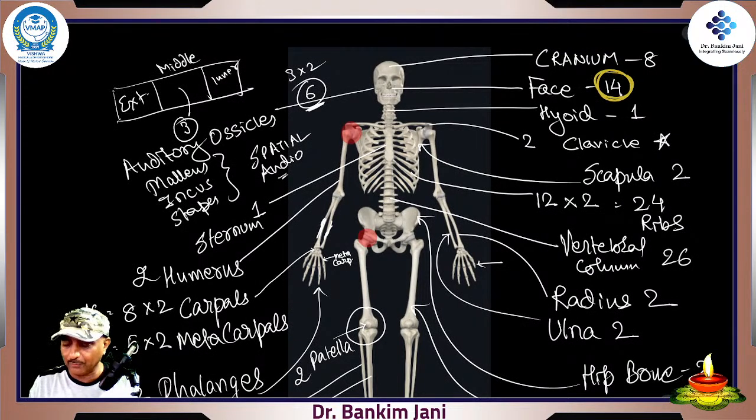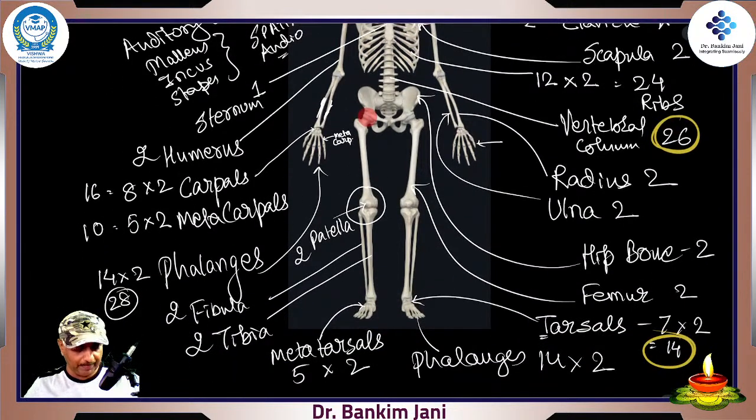Face has got 14. Cranium is 8. Otherwise, how many clavicles? Without reading, you can really tell. Vertebral column, don't make the mistake. Everyone knows that there are 24 ribs, so that won't be a problem. In carpals, there are 8 into 2. Try to catch it, so that way we can remember. Phalanges, they are 28. Otherwise, the rest is all easy, self-explanatory, correct?